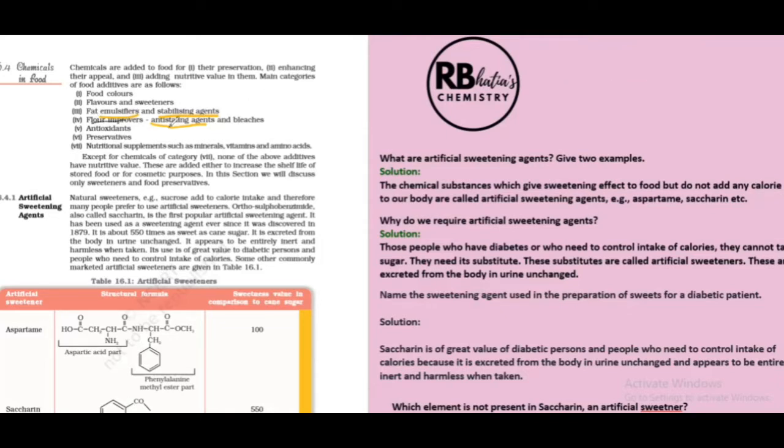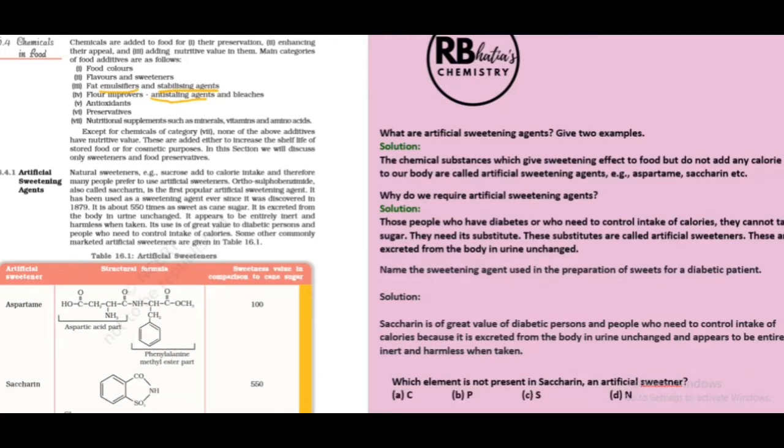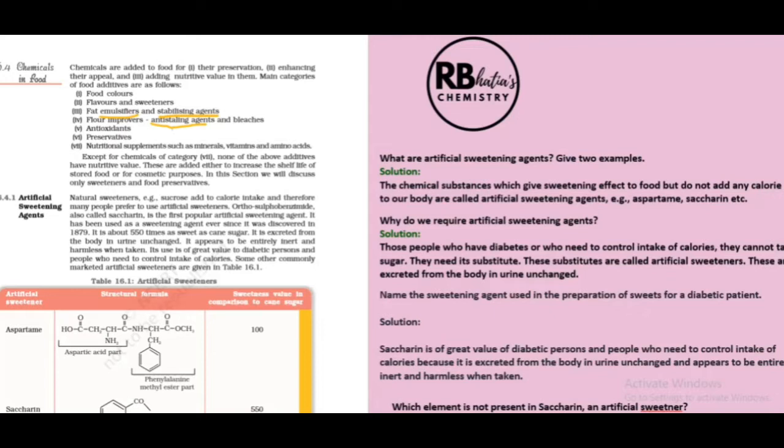Then, flair improvers or anti-staling agents. Anti-staling agents, as the term tells us, prevent the components from becoming stale, that is rotten, increasing the shelf life of these components. Flair improvers also increase the shelf life. Stale means to get rotten. So anti-staling agents are going to slow down the speed at which food gets rotten or becomes stale. That is, they increase the shelf life of any food.